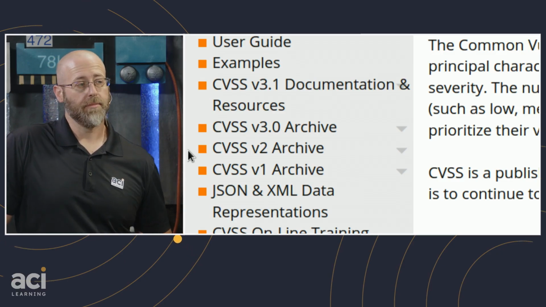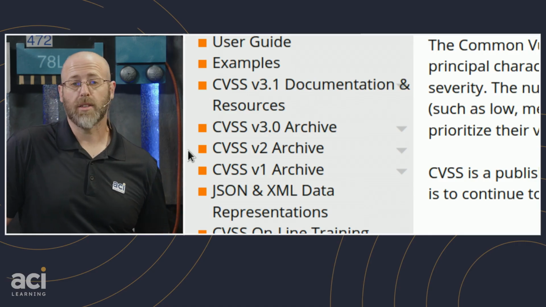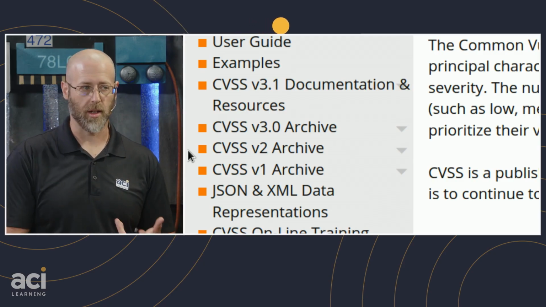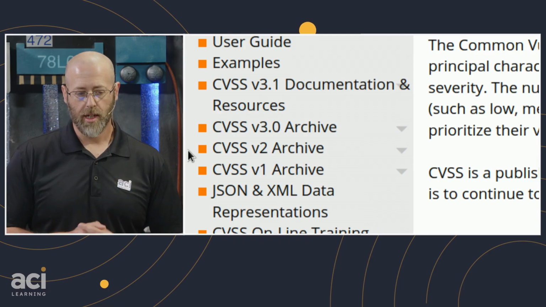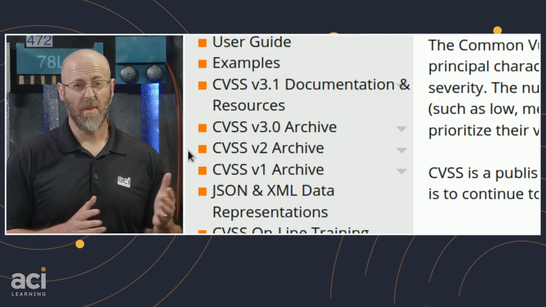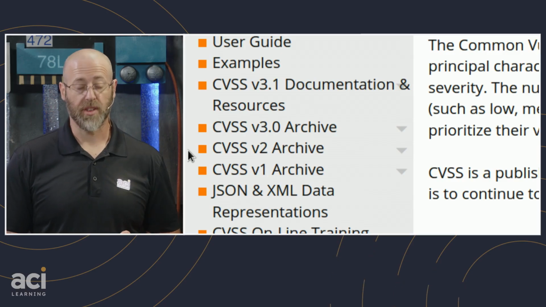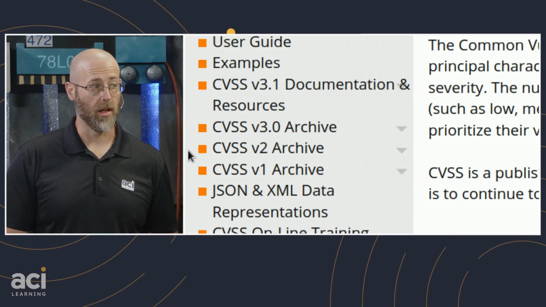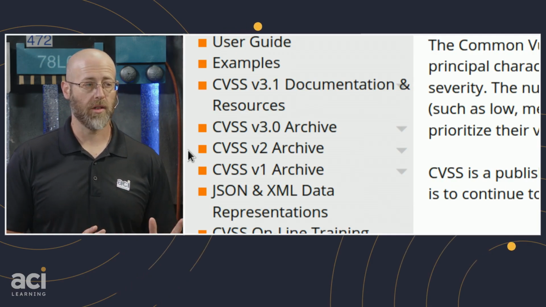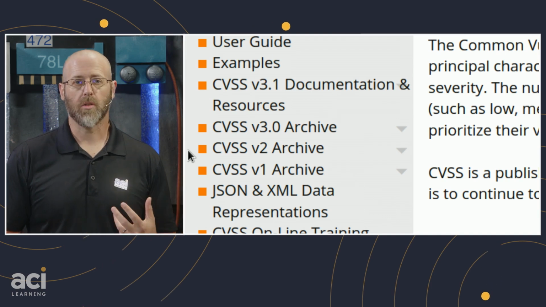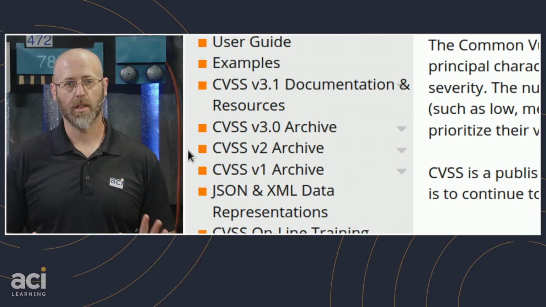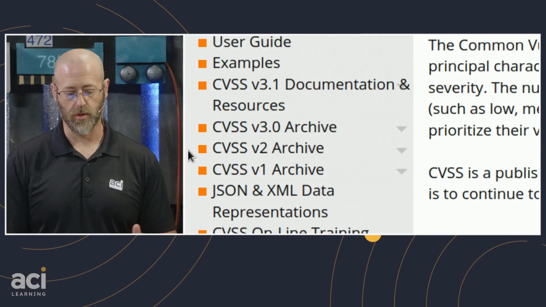Most of your vulnerability scanners, your OpenVASs, your Nessuses, your Qualyses, and so on, may be using CVSS 3.0 or CVSS 2.0. It just depends on the vendor. So a lot of these versions are still supported and being used in the wild. I'm going to go with the latest and greatest, which is 3.1.